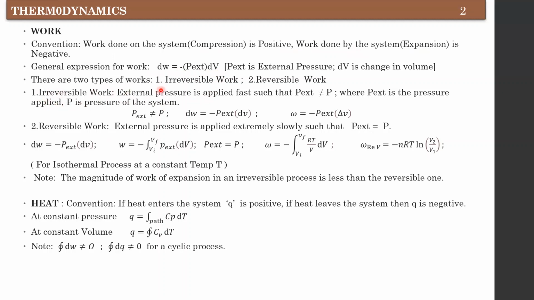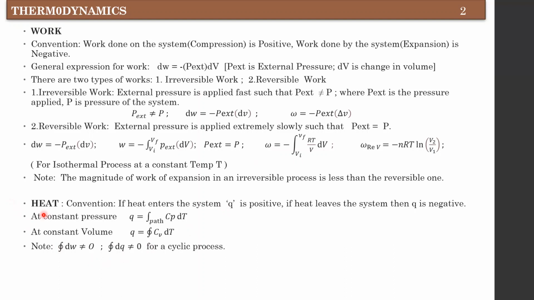There are two types of work, irreversible work and reversible work. In irreversible work, at every stage P external is not equal to P. In reversible work, at every state the system remains in quasi-static equilibrium, so P external equals P. This is the only difference between these two. In this chapter, we limit our discussion to irreversible work and reversible work done in the isothermal process. That is very useful in this topic.